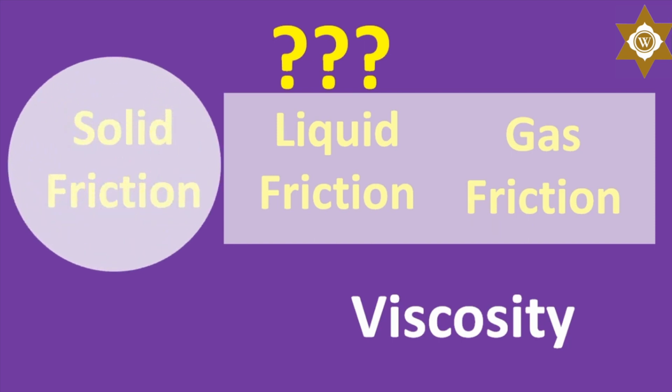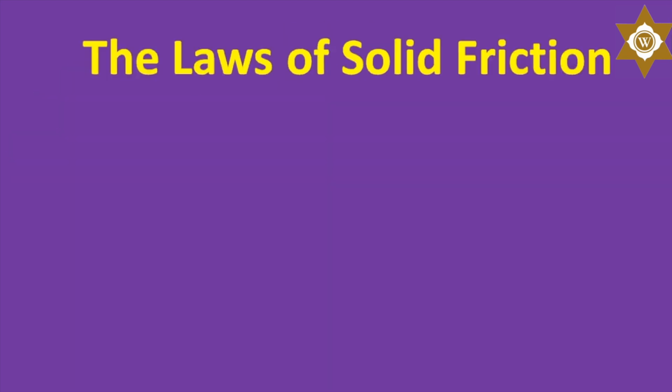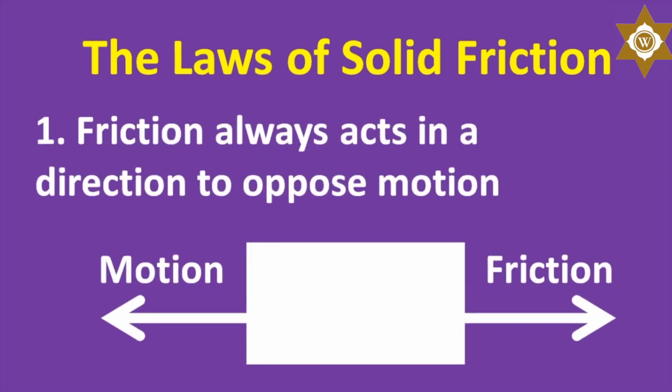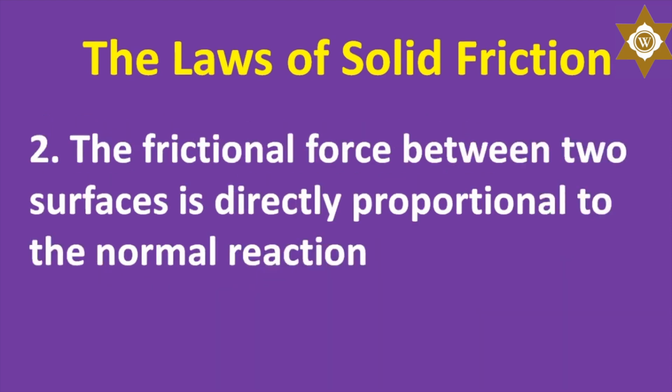Yes. The major things to understand about solid friction are embedded in what we refer to as the laws of solid friction. There are a number of them, but we'll talk about the basic four, in this class and in the next class. We already started talking about the first one, and it says that friction always acts in a direction to oppose motion. Oh, I get it. The second says that the frictional force between two surfaces is directly proportional to the normal reaction between them. I need an explanation to understand this one.